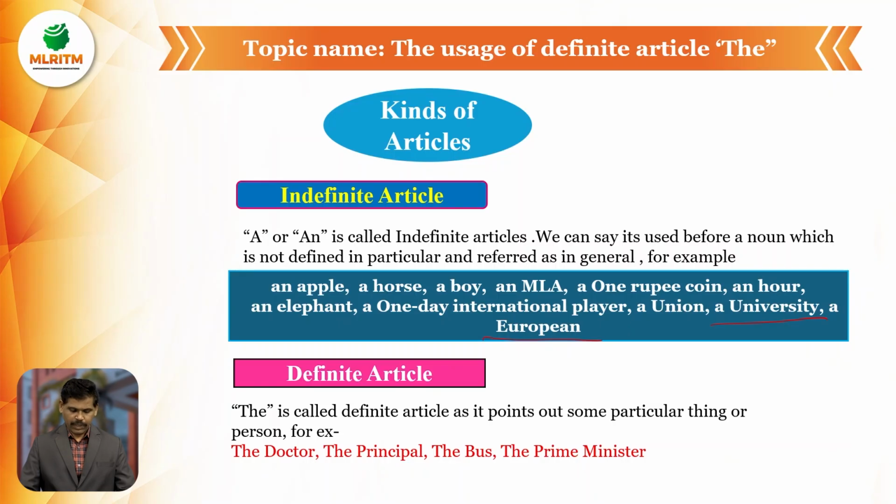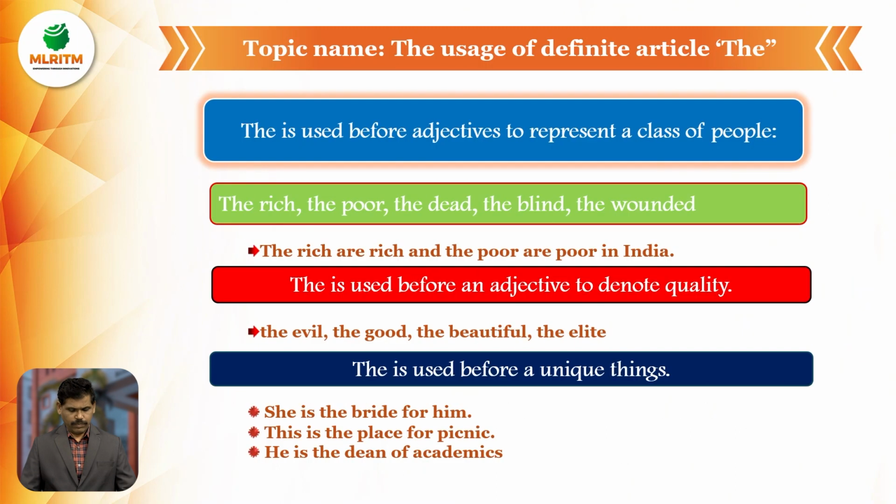But today, the definite article, the usage of the definite article, the. So where do we use this article, the? The is called the definite article. It points out some particular thing or person. Example, the doctor, the principal, the bus, the prime minister. So these are the examples. So let us see in this slide.